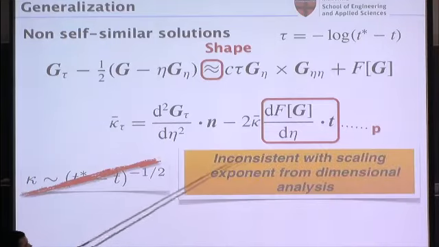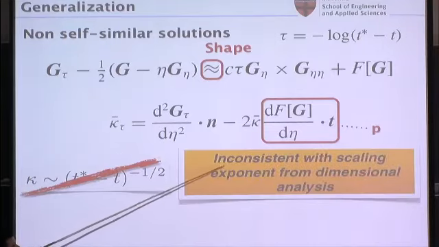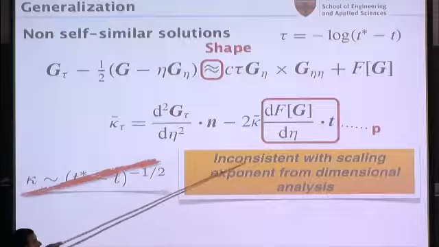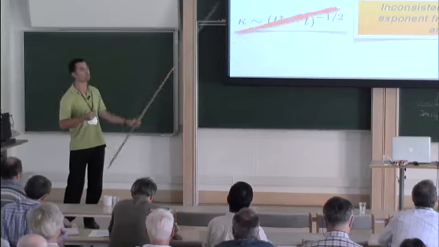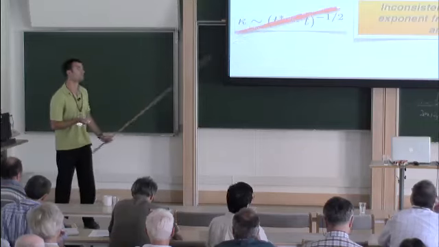So basically, any singularity that you get for non-zero p is going to be inconsistent with the exponent that we'd expect from dimensional analysis. So if your only assumption is that this exponent has to be 1/2 for the shape of the filaments, then it's impossible to at the same time get a sufficiently fast stretching.